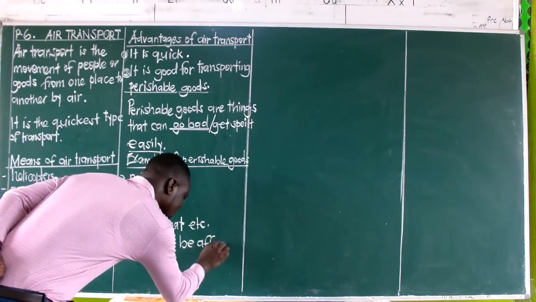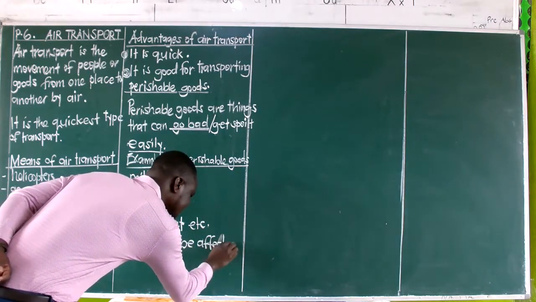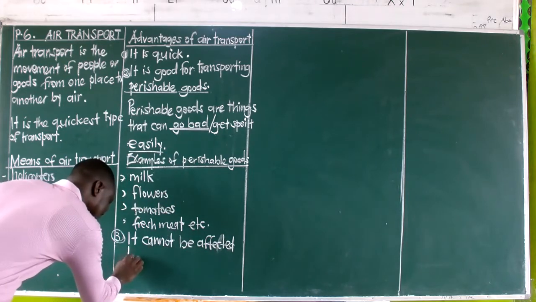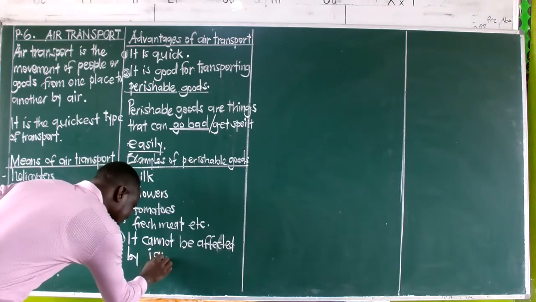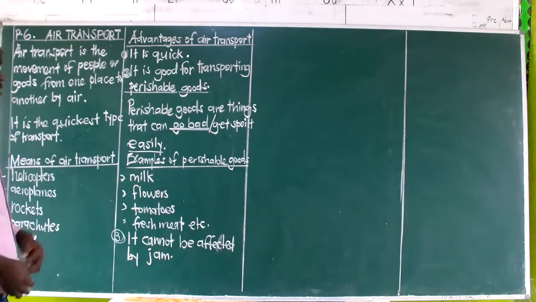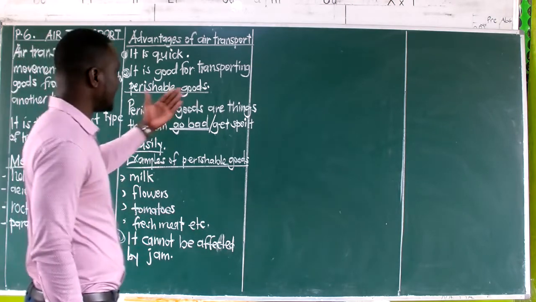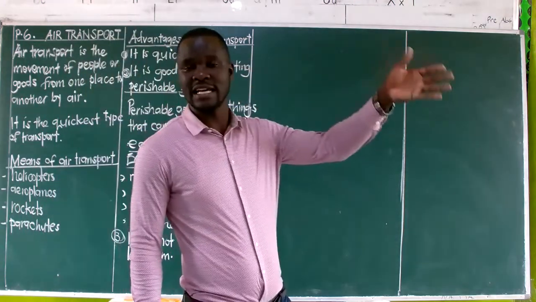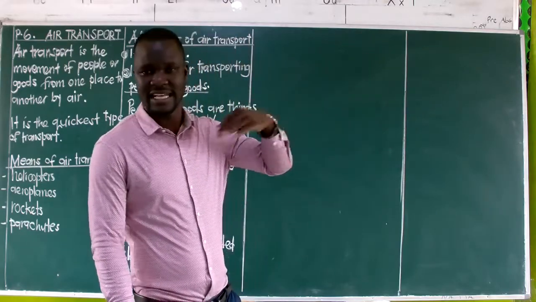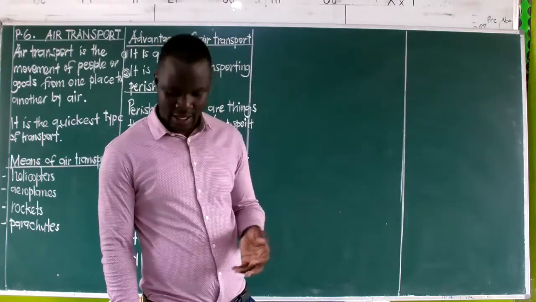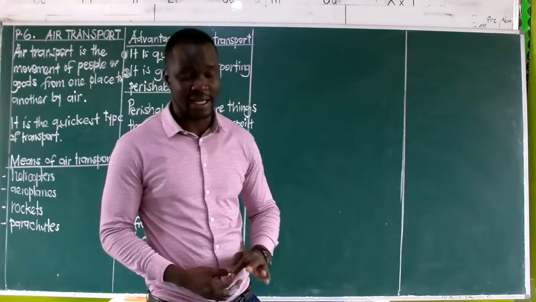This type of transport cannot be affected by jam. There is no jam in the air. Cars on the road can be affected by jam, but in the air, planes just move. They fly from one area to another. There is nothing like jam in the air.